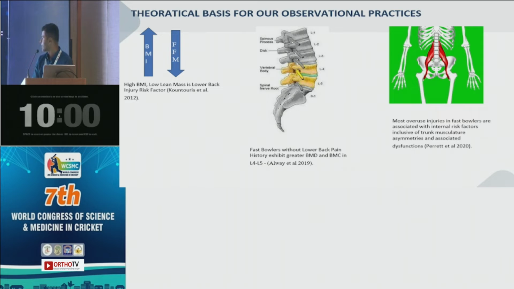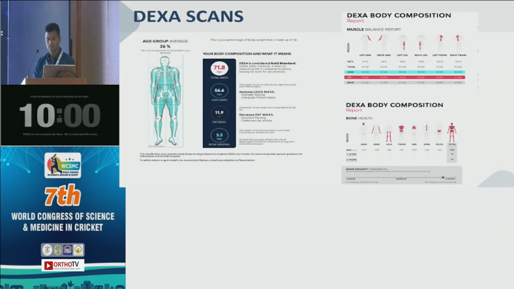Similarly, Parrott and colleagues in their review found that most overuse injuries are associated with internal risk factors such as muscular asymmetries. And our DEXA scan analysis showed similar numbers. These are the DEXA scan reports that we looked at. Top right corner is the muscle balance report.